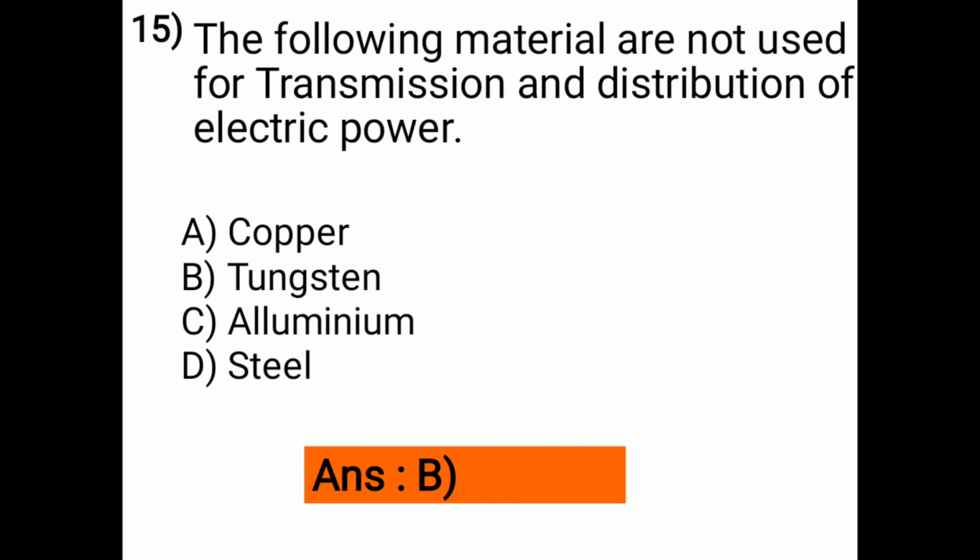Then next is, the following material is not used for transmission and distribution of electric power. Which material is not used for transmission and distribution of electric power? Options are A is copper, B is tungsten, C is aluminum and D is steel. So option B is correct, that is tungsten material is not used for transmission and distribution of electric power.